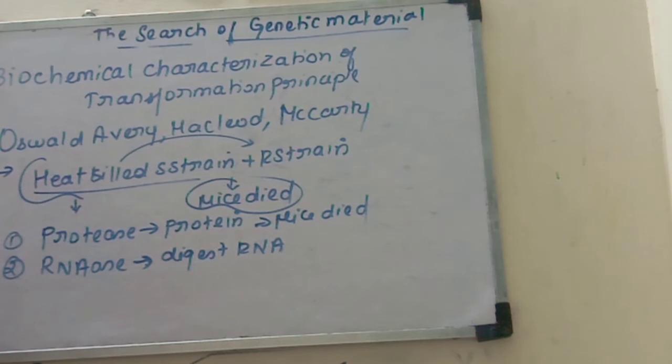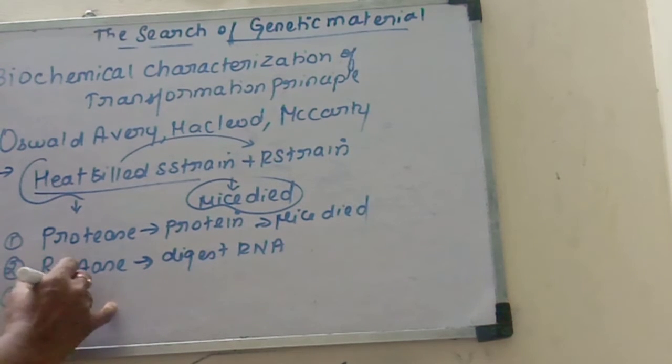So what it shows is that even though the RNA is not transformed, some other material is transforming and converting the R strain to S strain. So the second step proves RNA is not the transforming material. Then they used DNase enzyme.